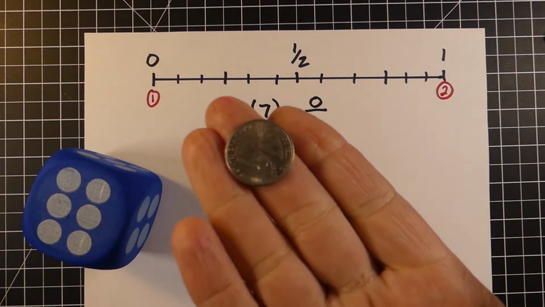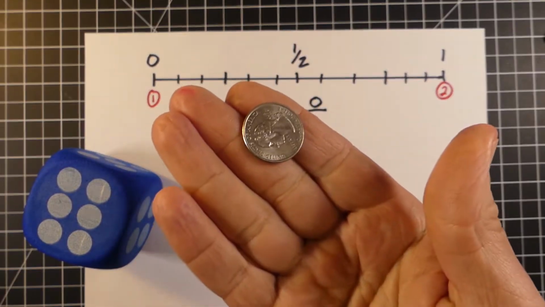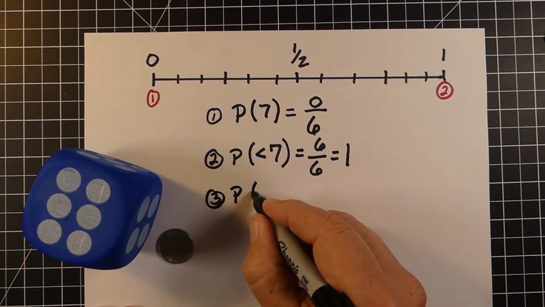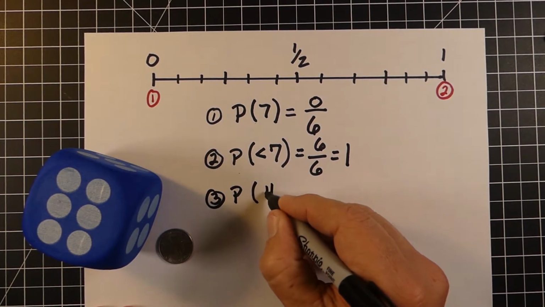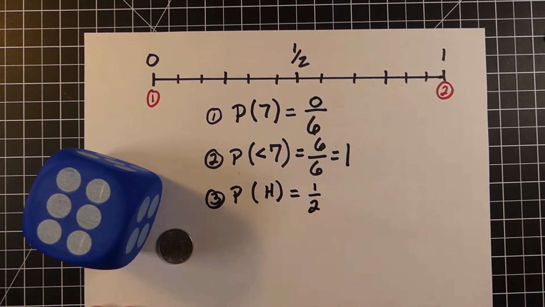It's guaranteed to happen. If you roll every time, you're going to get a number less than 7. If we're trying to flip a coin and we're looking at the probability of getting heads, well, there's two things that can happen, either heads or tails, and only one of them is heads. So if we go to number this, it would be right in the middle.